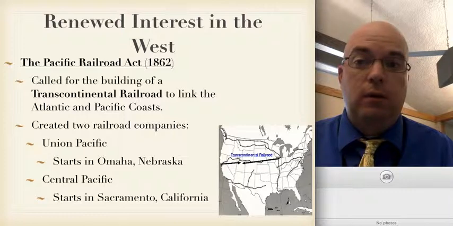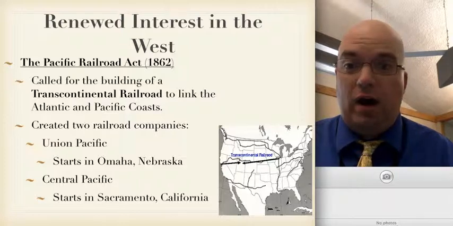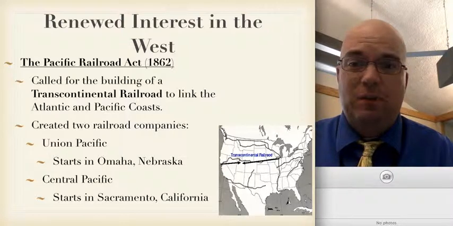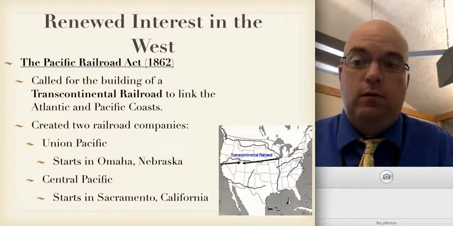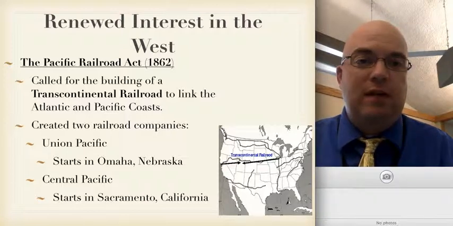It called for the building of a transcontinental railroad. The Transcontinental Railroad basically is a railroad that's going across the continent. That's what trans means. Trans means across. The continent is the continent of the United States. So we have this Transcontinental Railroad. Two companies will be given the task of building this huge railroad project, the Union Pacific and the Central Pacific.